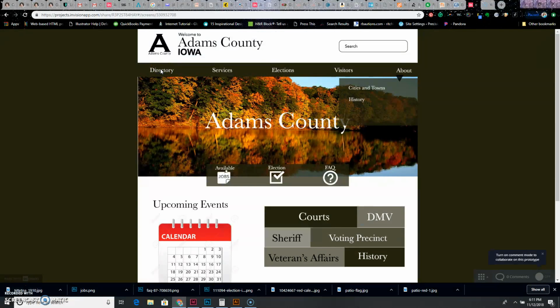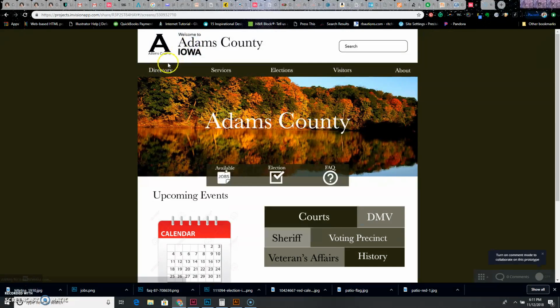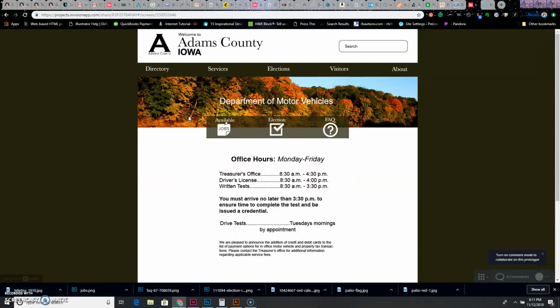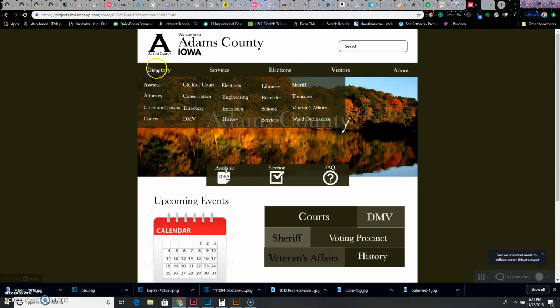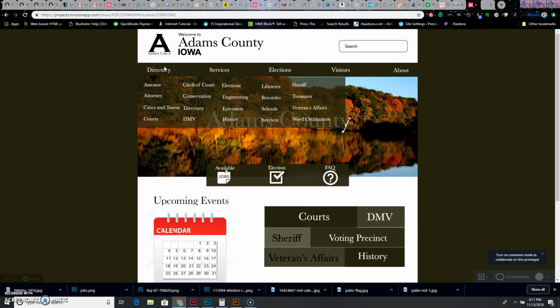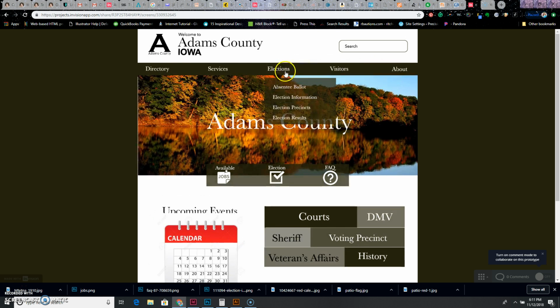When we go back here to Adams County, and we go to the directory, we can do all the same things from here besides the quick links. So we click on DMV, it takes us there. We click on history, it takes us to the same places. And then we can go here to the elections.